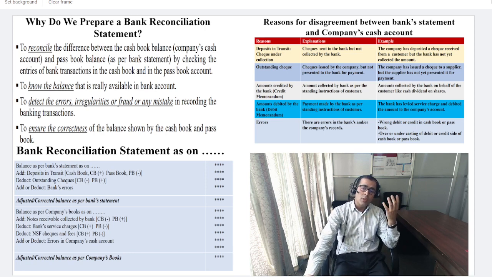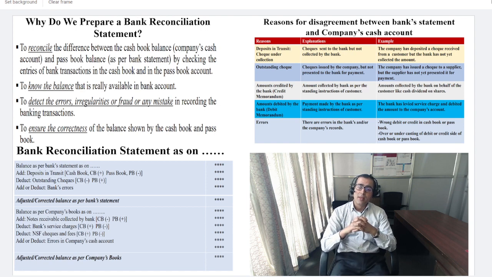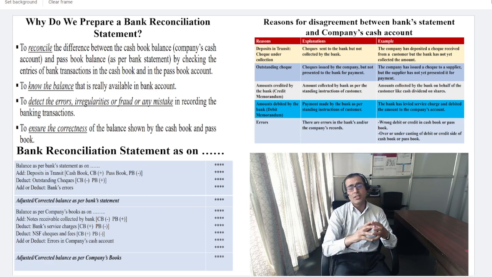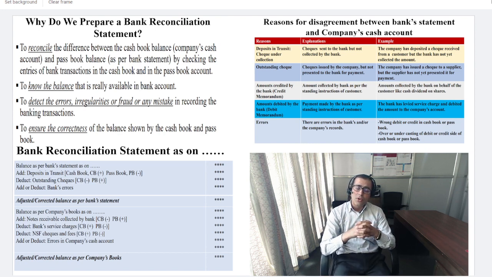Now the next point is what may be the reasons why the cash book and the passbook are not the same. This reason could be categorized as deposit in transit. Deposit in transit means checks under collection. For example, you send cash for depositing, but it has not been deposited in your account in the bank.